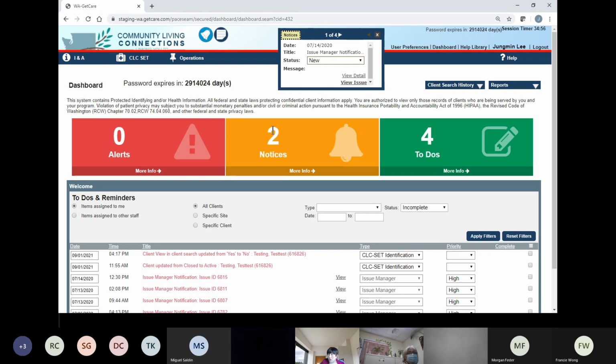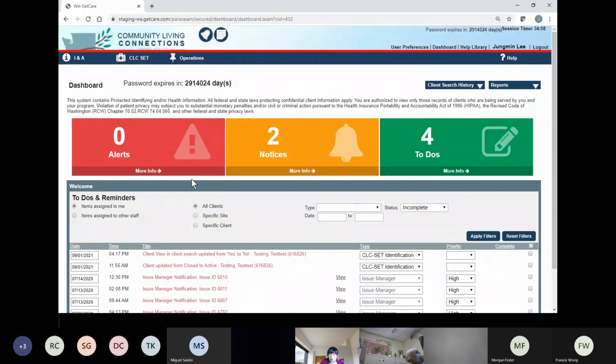Very good. Okay, so you will have these notices, and usually I click X to close that little notification. You see these colorful alerts, notices, and to-dos. My alerts will be different from yours because our roles are different. Then you see these different sections. Do you remember which section you click in order to search for a client? Yes, good. Client, CLCZ, then full client search.